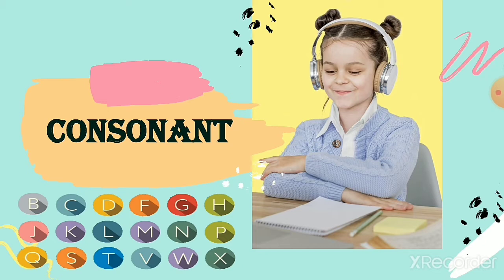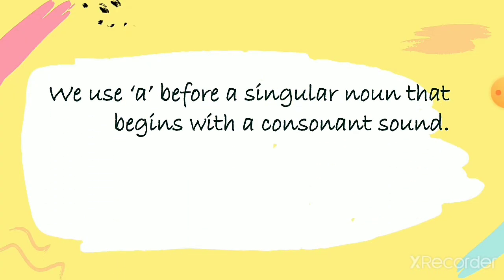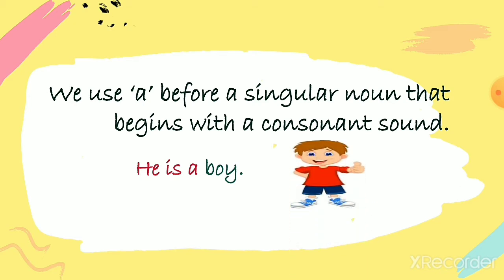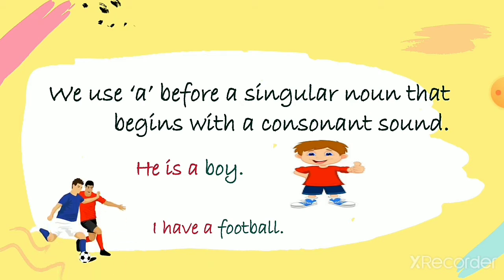Consonants. You know that from the alphabet family there are 21 consonants. We use a before a singular noun that begins with a consonant sound. He is a boy. Kids, boy starts with B and B is a consonant. So we will use a before boy. I have a football. Kids, football sounds start from f. So we will use a.